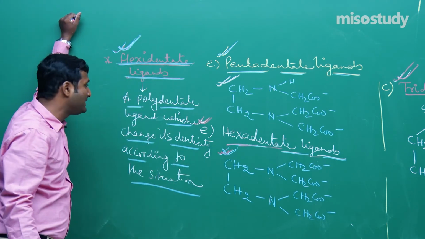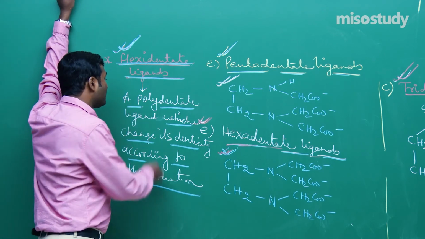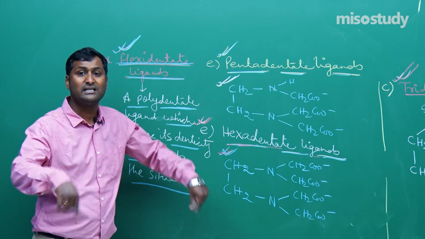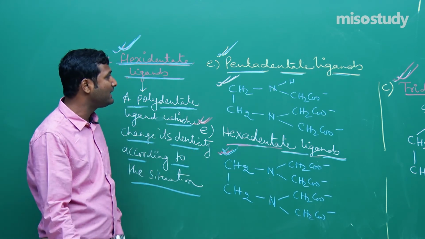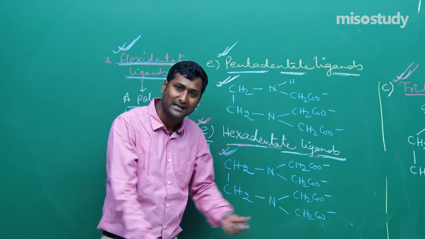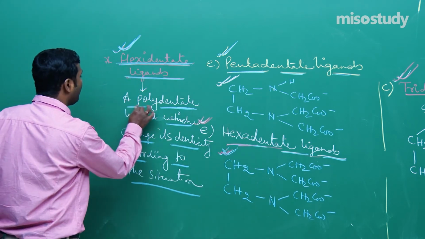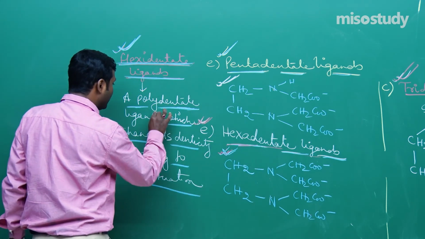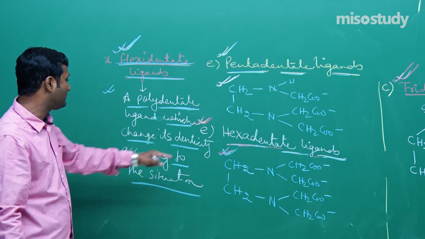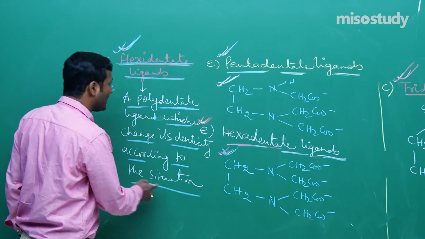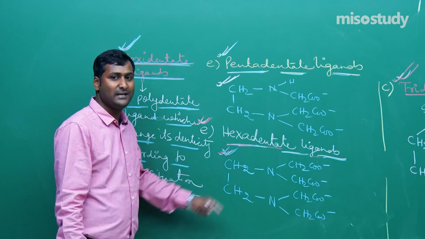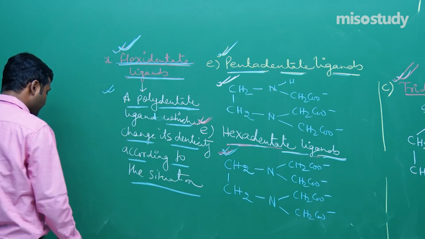Now the question arises, what do you mean by a polydentate ligand? Ligands which have denticity more than 2 are known as polydentate ligands, like tridentate, tetradentate, pentadentate, hexadentate, heptadentate ligands; all are examples of polydentate ligands. Is it clear to you? Again I am repeating, a polydentate ligand which changes its denticity according to the situation is known as a flexidentate ligand. For example, EDTA. Is it clear? I am going to rub this part, friend.